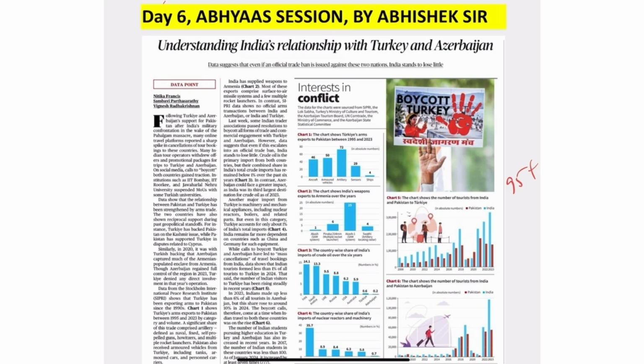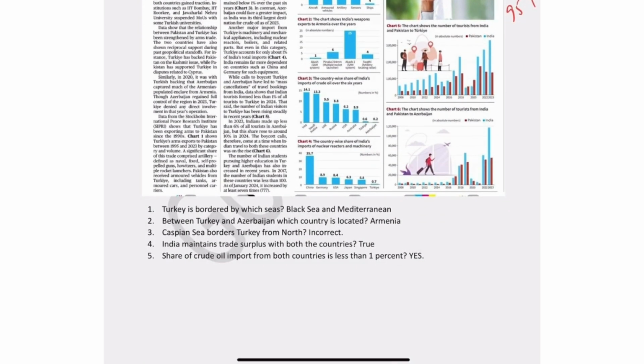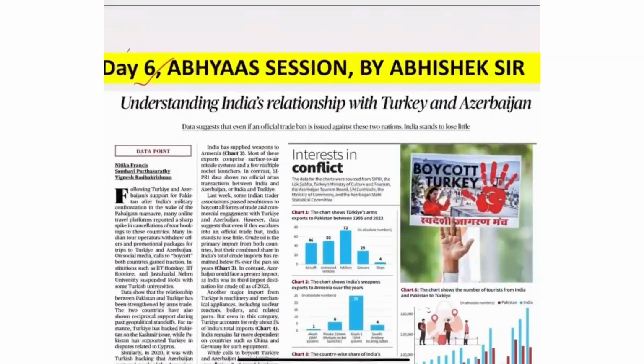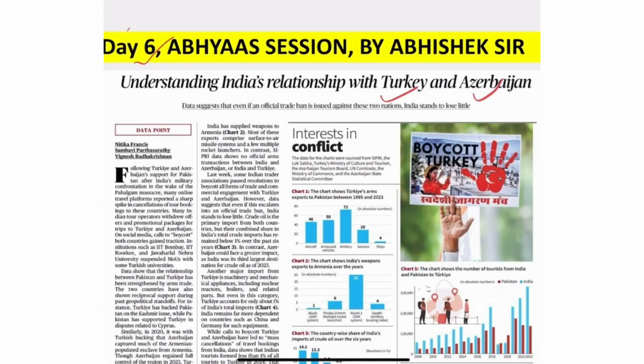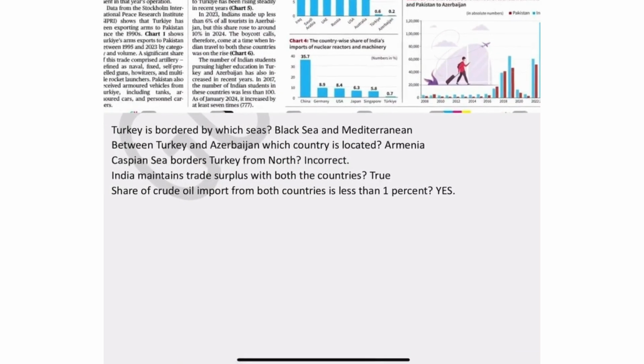Now, in the Abhyaas session, the article was given to you, and then we have a few questions. The article talks about Turkey and Azerbaijan, and the border. The very first question we asked the students was about the map of Turkey: it is bordered by which seas? Then, which country is located between Turkey and Azerbaijan? Caspian Sea borders Turkey from the north. India maintains a trade surplus with both the countries, true or false?